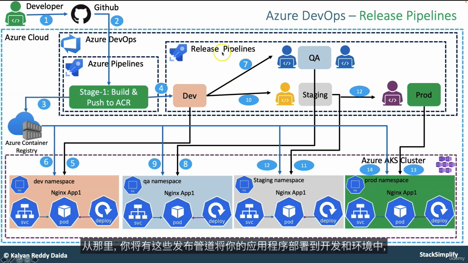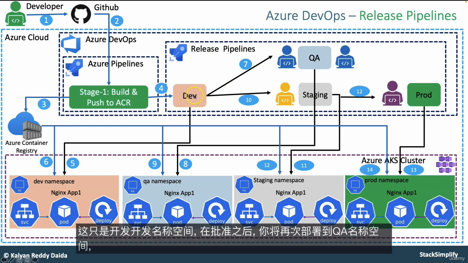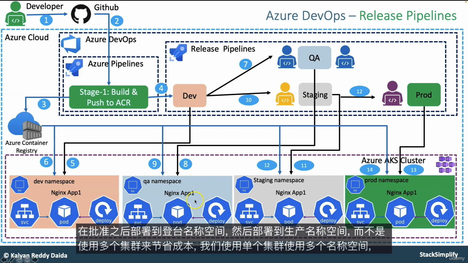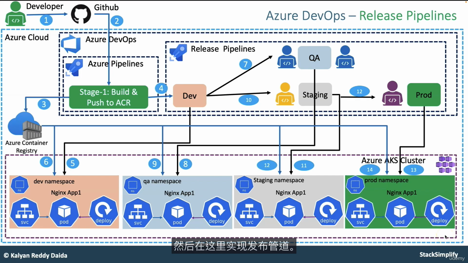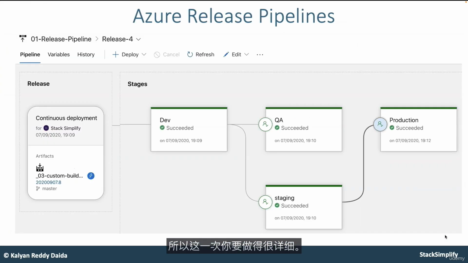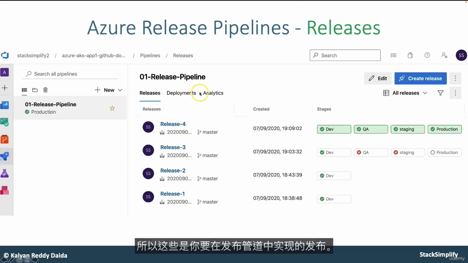And from there, you will have these release pipelines deploying your application to the dev environment, which is nothing but the dev namespace. And after approval, again, you will deploy to the QA namespace, after approval to the staging namespace, and then the production namespace. Instead of using multiple clusters, to save the cost we have used multiple namespaces with a single cluster and implemented the release pipelines here. Okay, so this one you are going to do in a detailed manner. After the implementation, it is going to look like this. Whatever pipeline you are going to build, so dev, QA, staging, and then production, it is going to look like this. So these are the releases you are going to implement in the release pipeline.